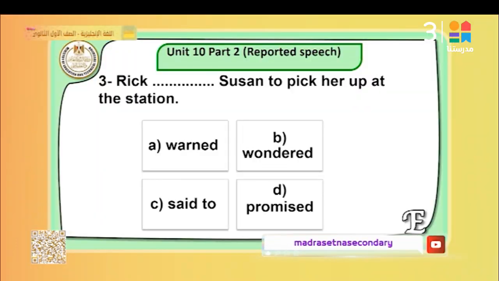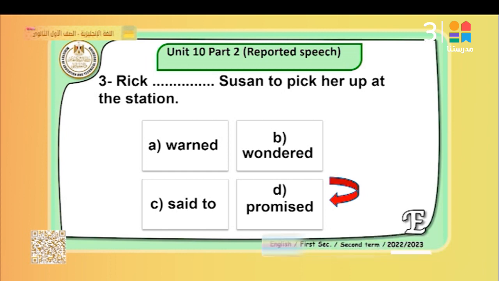Question number 3, Rick Suzanne to pick her up at the station. Rick warned, wondered, said to, promised. Of course here too the meaning is what decides, so I will say Rick promised Suzanne to pick her up at the station. He told Suzanne that he will pick her up at the station, so Rick promised Suzanne to pick her up at the station.